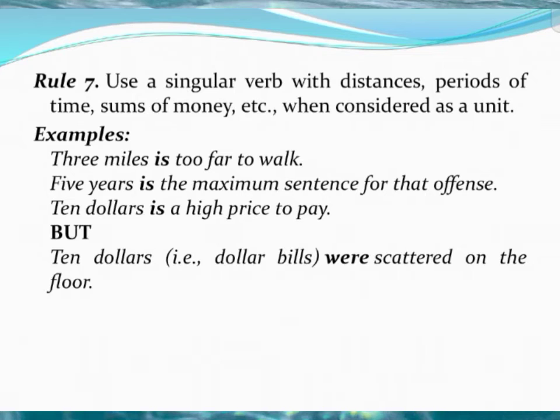The second sentence, 5 years, seems to be a plural subject, but it is considered as a unit or a single item. So it takes a singular verb, is. $10 is also a sum of money, but it is taken as a single unit, so it takes is. $10 is a high price to pay, but $10 bills were scattered on the floor. When it is considered as different items, we have to use a plural verb, were.